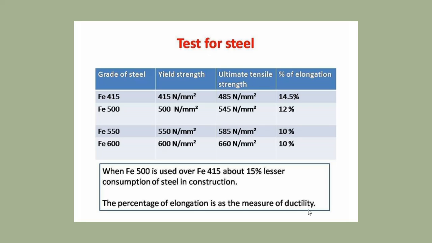If you use Fe415, you will get an ultimate strength of 485 Newton per mm square. That is, the elongation is 14.5%. This is allowable as far as the IS code is concerned.